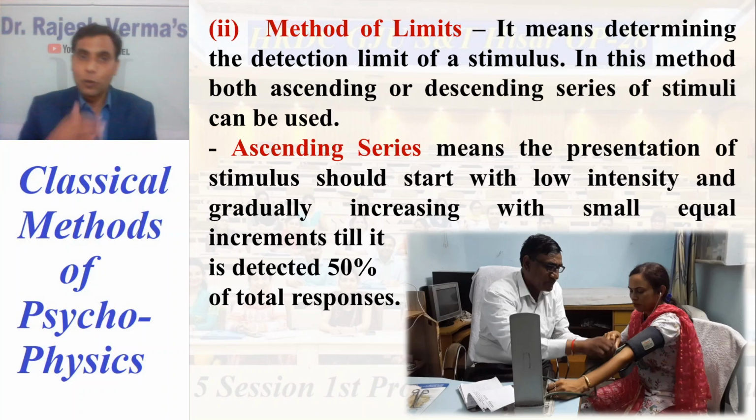You have to reach a limit where the stimulus can be detected in 50% of the trials. That's why this method is known as the method of limits.